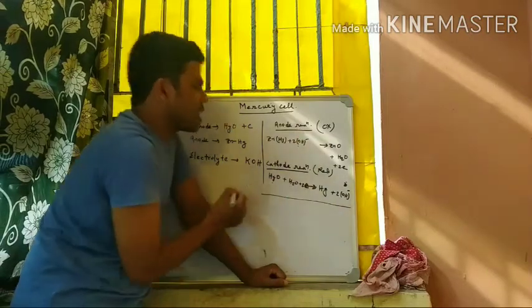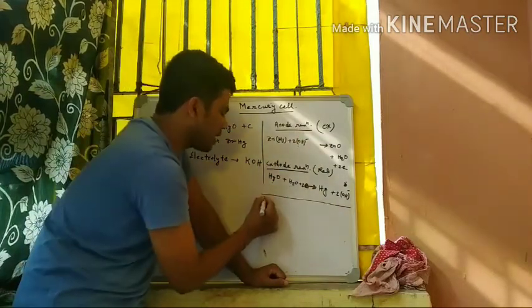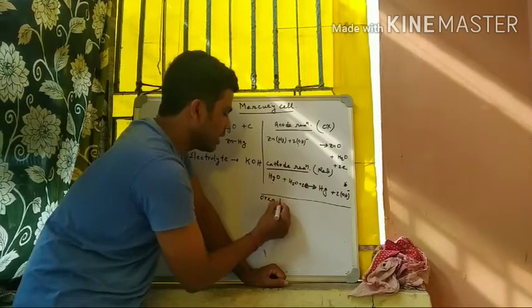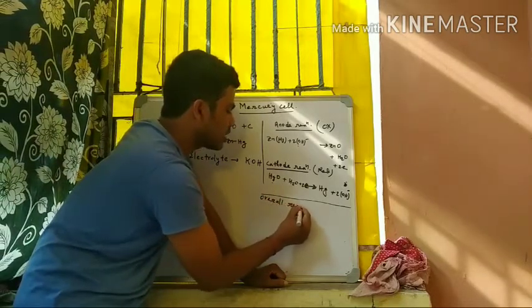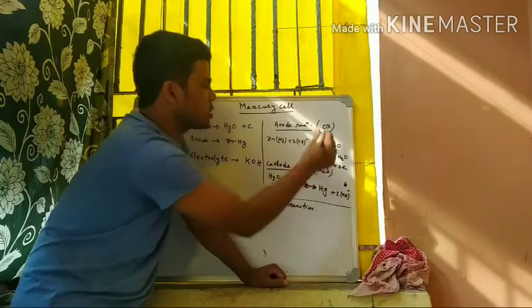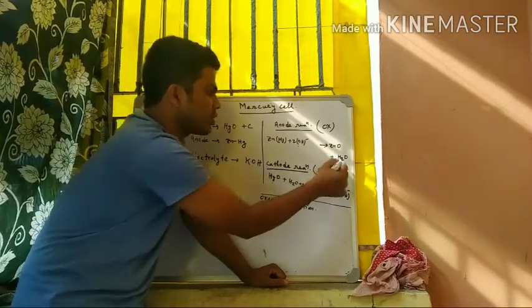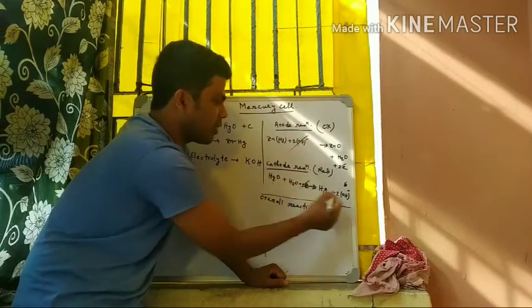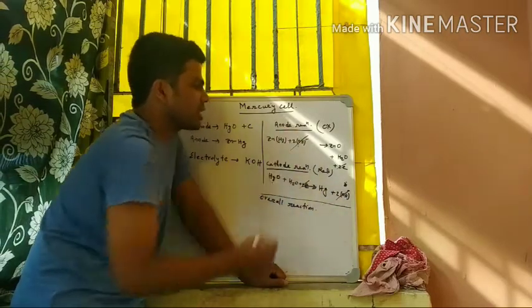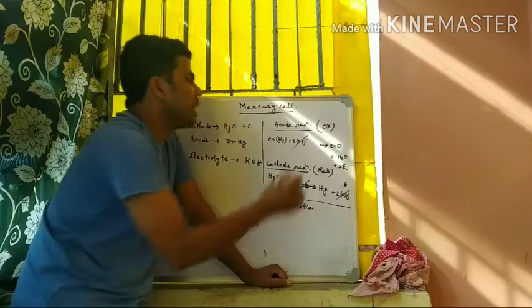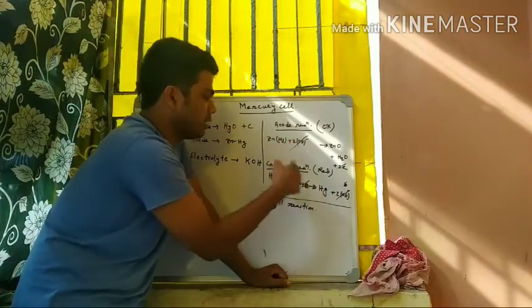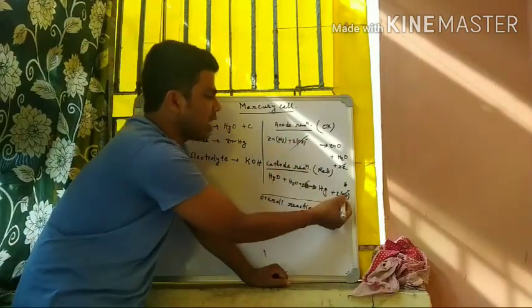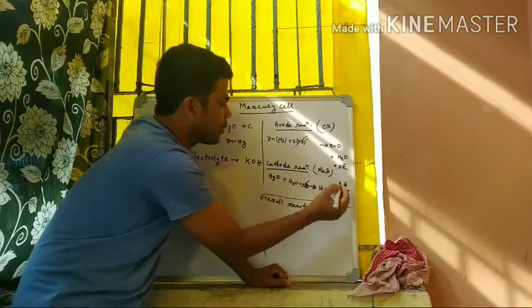If we add these two reactions, then we will get the overall reaction. By adding these two reactions, the electrons will cancel, and the OH minus ions will also cancel, because in the anode reaction there are 2 OH minus ions, and in the cathode reaction 2 OH minus ions are on the product side.